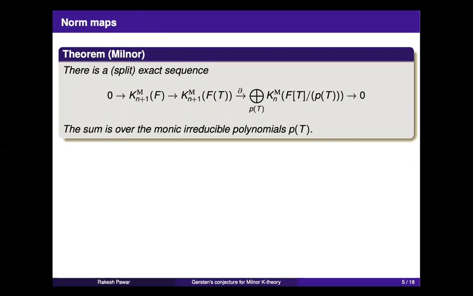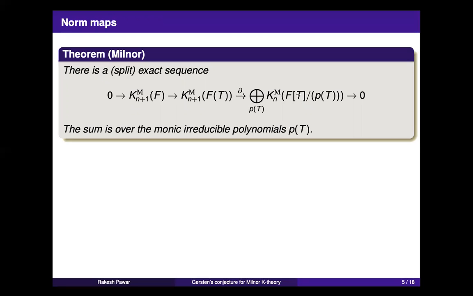So there is another important property of Milnor K-theory, which was discovered by Milnor. It relates the Milnor K-theory of the function field F(t), where t is a variable, to the Milnor K-theory of F and Milnor K-theory of finite extensions of F. If you think about F[t]/P(t), where P(t) is a monic irreducible polynomial, F[t]/P(t) is a finite field extension of F. So you take the direct sum over all such finite field extensions, which are chosen with a generator, the image of t in that field.